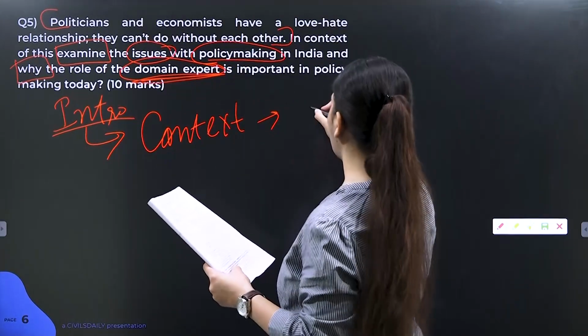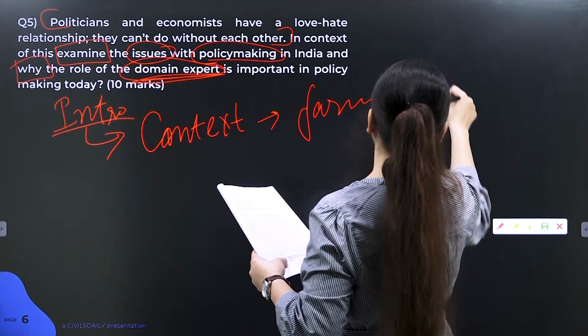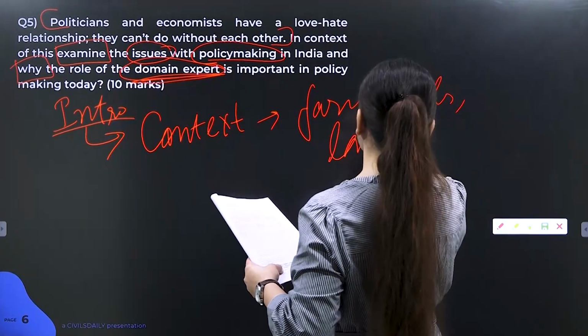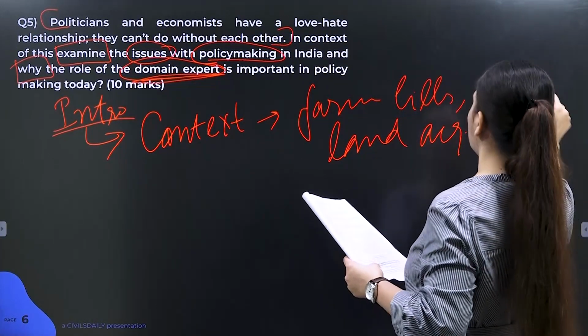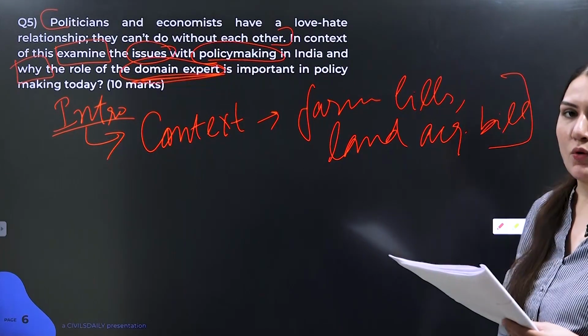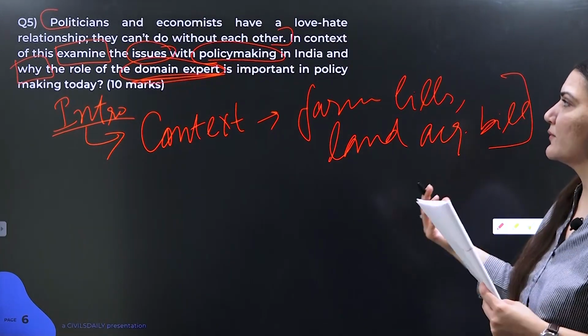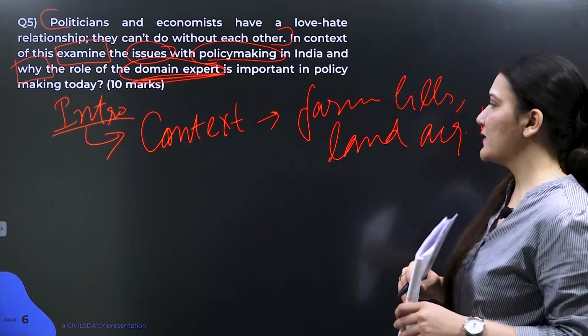you can add value by giving the context of farm bills, withdrawal of farm bills, or withdrawal of land acquisition bill. These withdrawals of these particular bills show the poor policy making and the poor connect between politicians and economists.